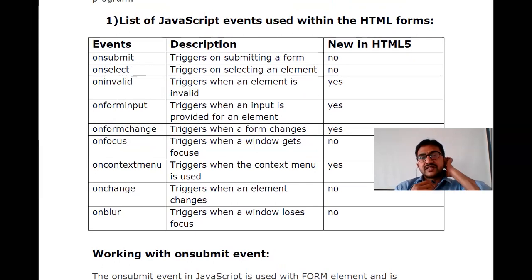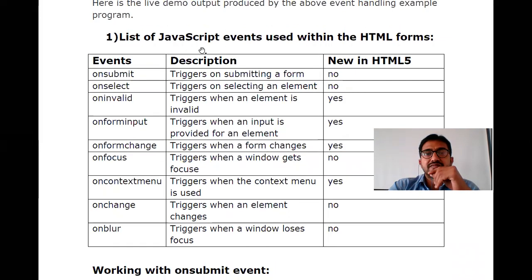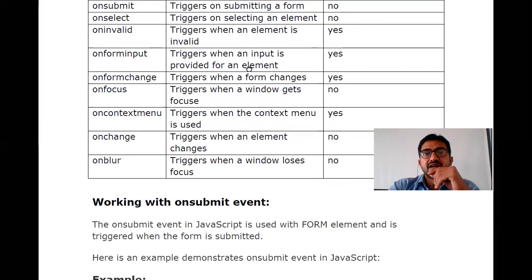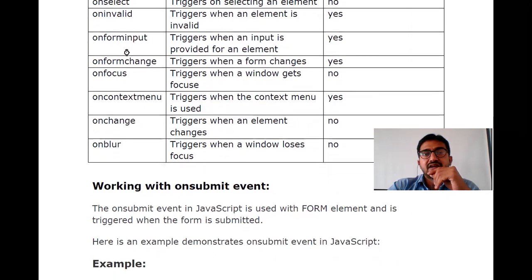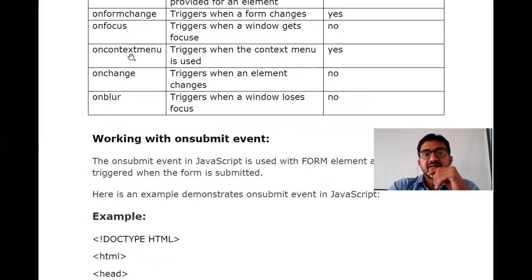So normally if you are using this as an attribute, onclick equal to, you can call it in the HTML as an attribute. But if you are calling onclick as a JavaScript event, that is the JavaScript event over here. In the HTML element, it is an attribute. In JavaScript, it is an event.